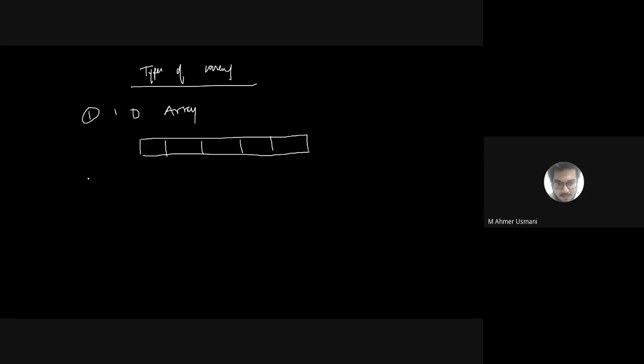Okay, we have got another array which is called a two-dimensional array, a 2D array. Okay, so what will a 2D array be? What will a 2D array look like? How does a 2D array look?